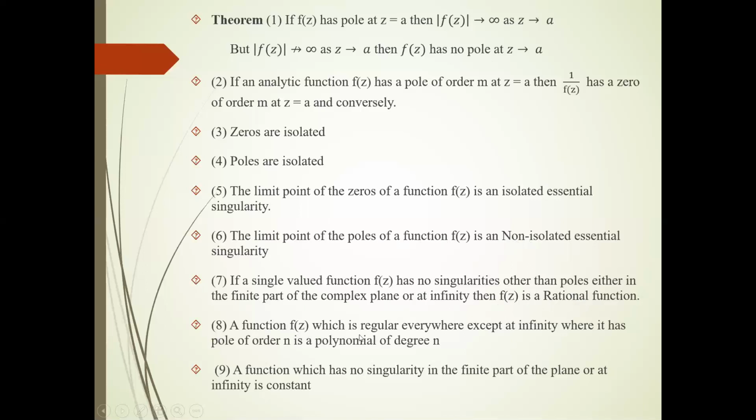A function f(z) which is regular everywhere except at infinity, where it has a pole of order n, is a polynomial of degree n. A function which has no singularity in the finite part of the plane or at infinity, okay, a function which has no singularity anywhere, then that function must be a constant.